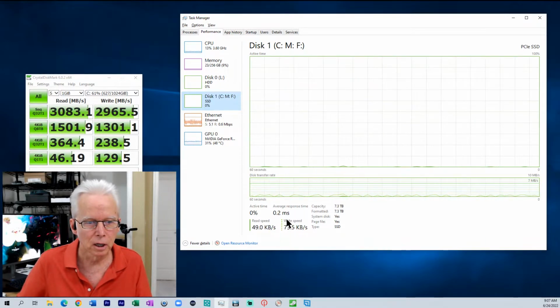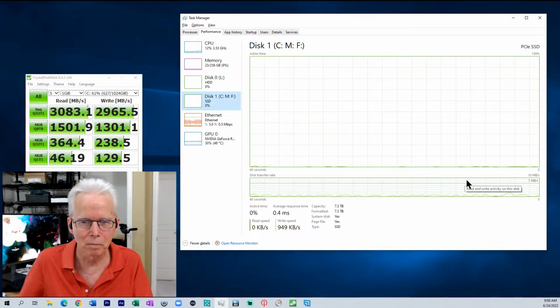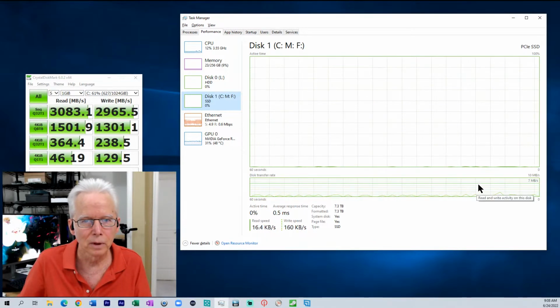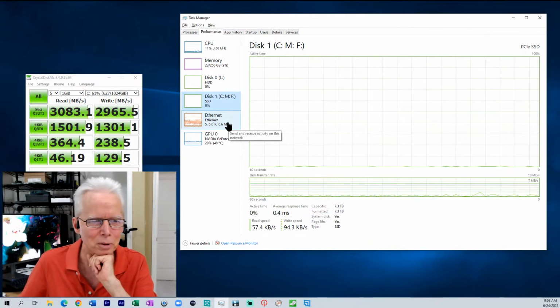Now this graphic down here that has a solid line and a dotted line, over here we're showing this solid green bar on the left side of read speed. So the solid green line is read activity and the dotted line is write speed activity. This is hard to really make anything out of because there's so little going on on this computer right now, even though I'm doing all this streaming and so on.